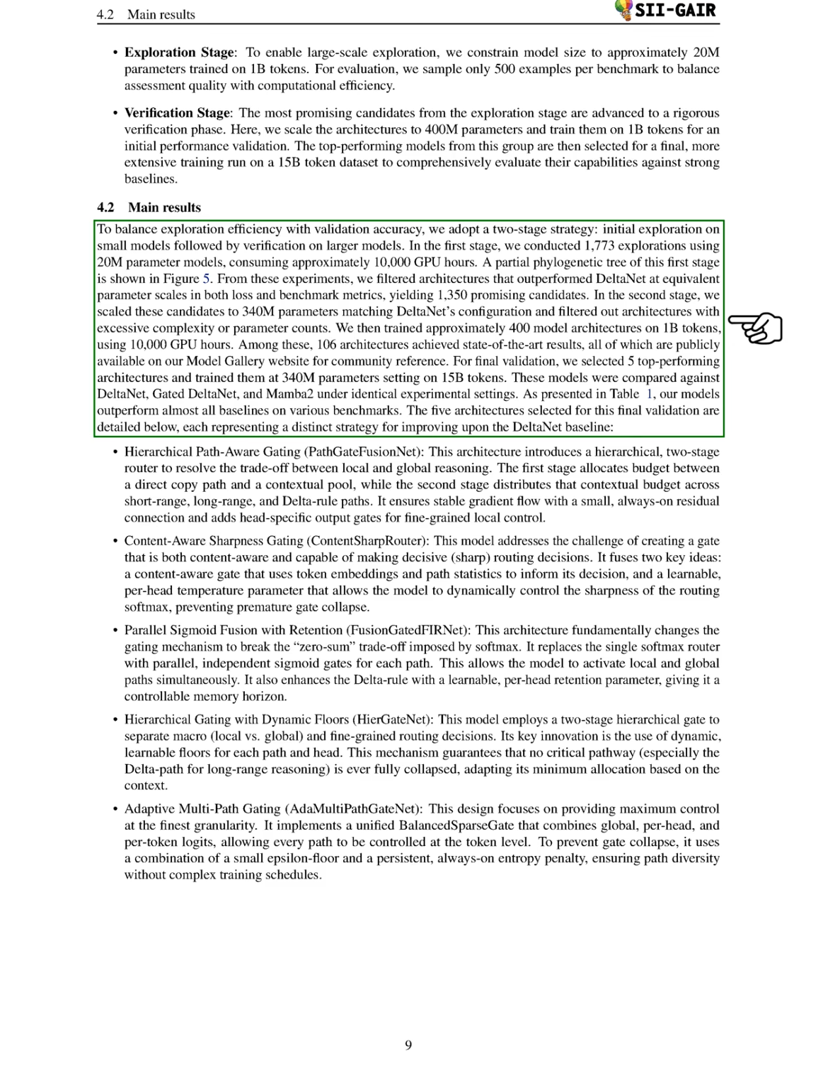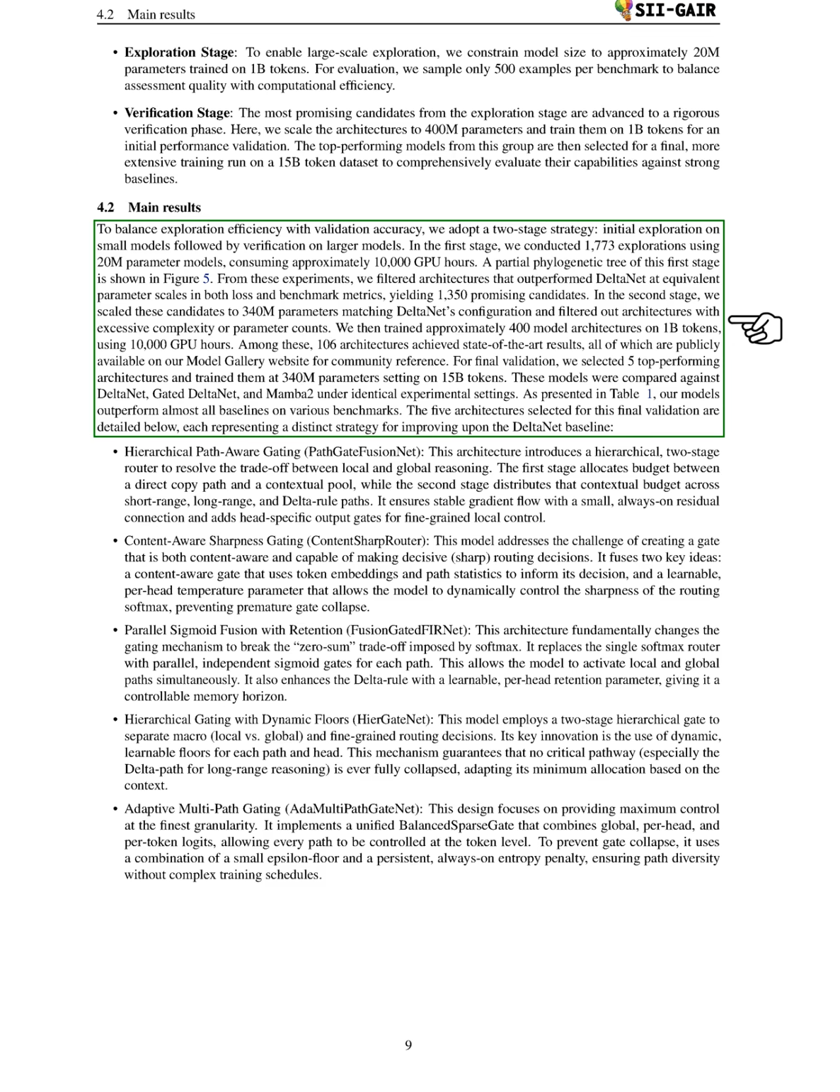We then scaled these candidates to 340 million parameters and filtered out overly complex architectures, training about 400 models on 1 billion tokens. Among these, 106 achieved state-of-the-art results, all available on our Model Gallery website. For final validation, we selected 5 top-performing architectures, training them at 340 million parameters on 15 billion tokens and comparing them against DeltaNet, gated DeltaNet, and Mamba 2. Our models outperformed nearly all baselines across various benchmarks.